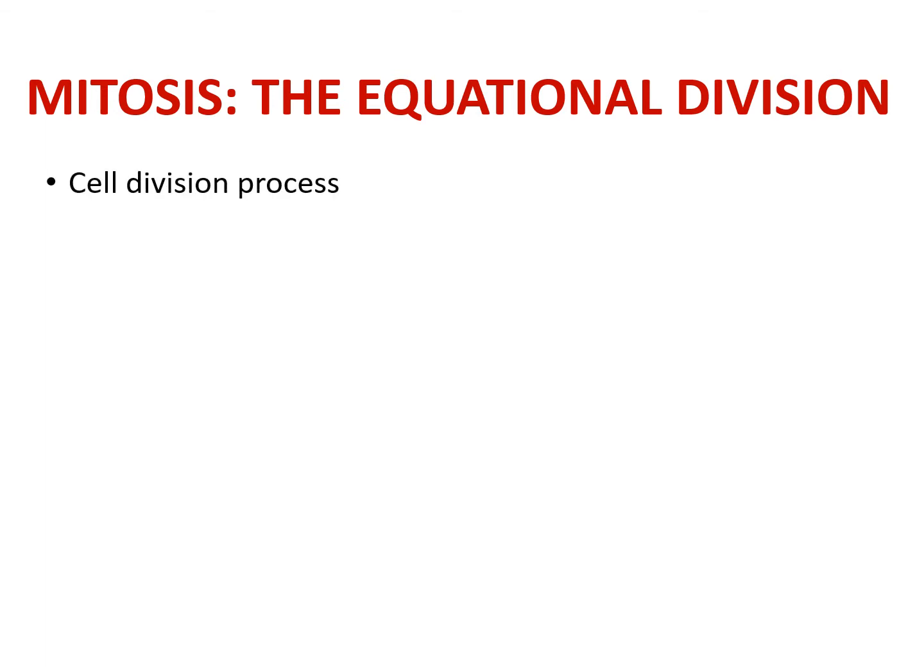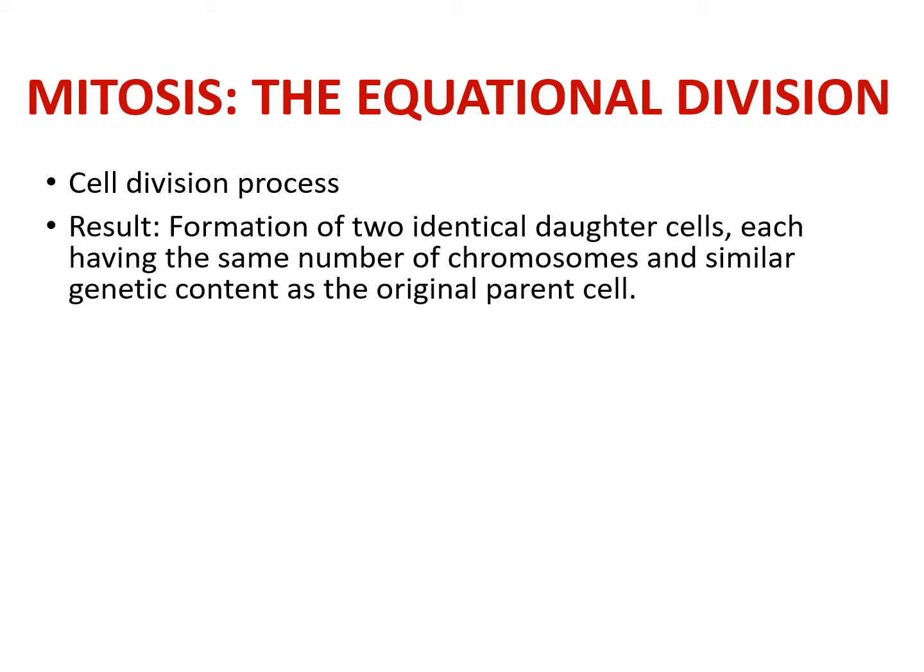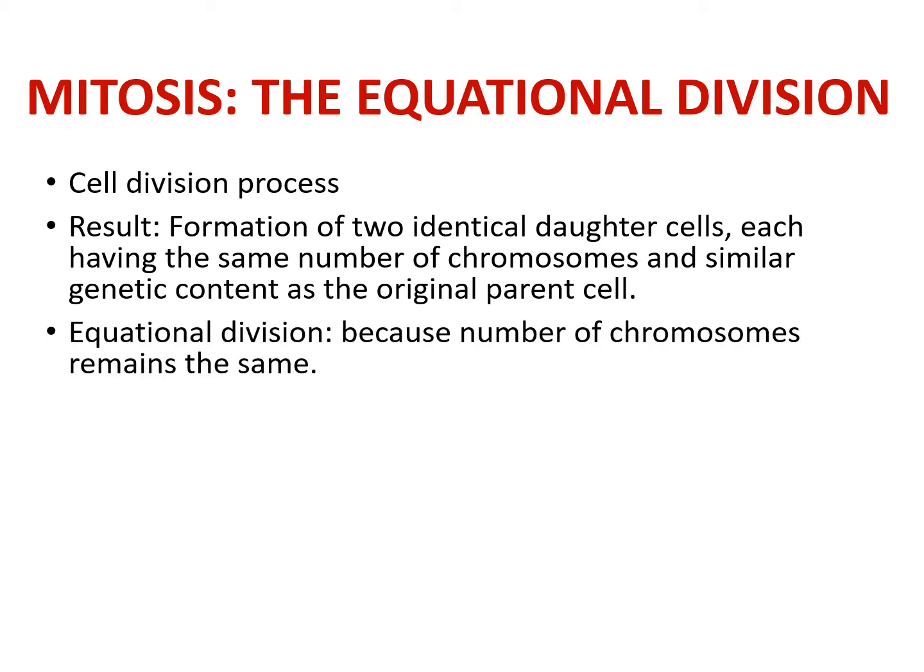Now when we talk about mitosis, it is the equational division. It is a cell division process. It results in the formation of two identical daughter cells which are exactly similar to that of the parent cell, each having the same number of chromosomes and similar genetic material as that of the original parent cell. It is called equational division because the number of chromosomes remains the same, that is, the ploidy is maintained.